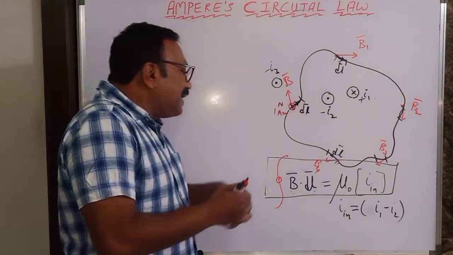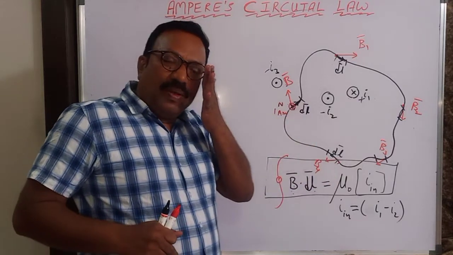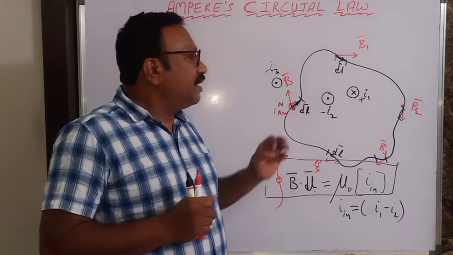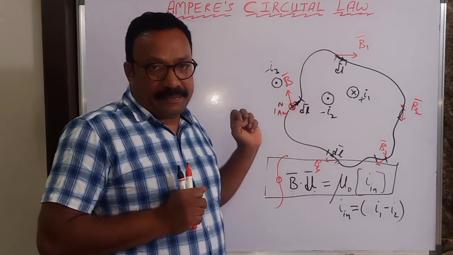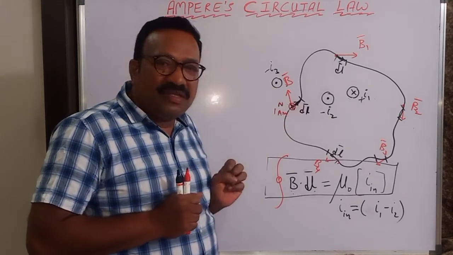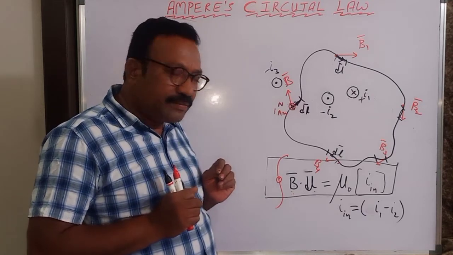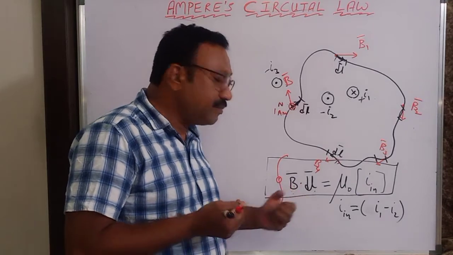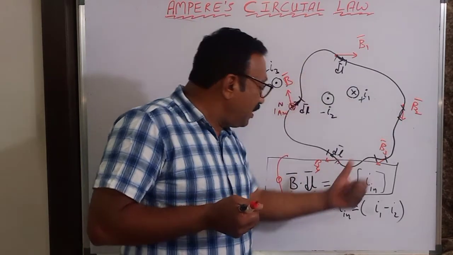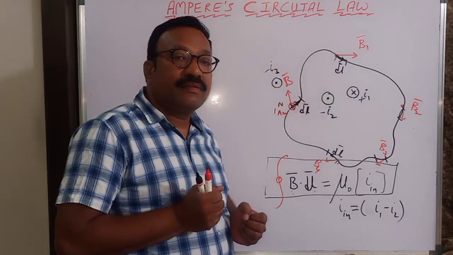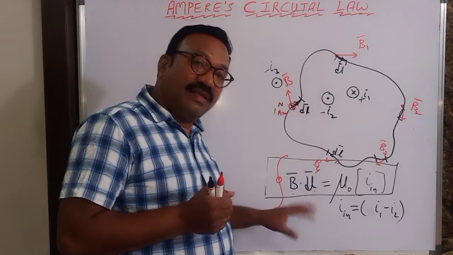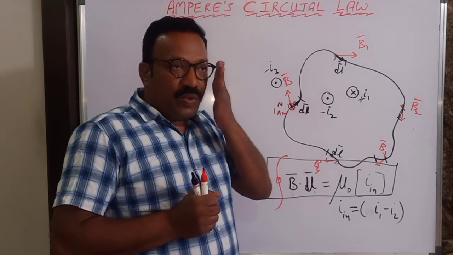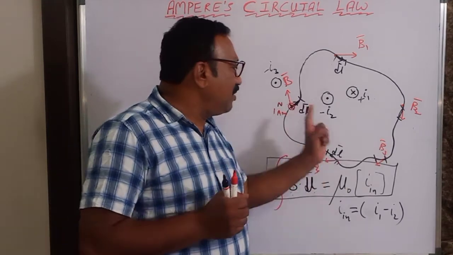This Ampere circuit law is more suitable to apply if there is more symmetry. I don't want so many variables here. See, the magnetic field is varying both in magnitude and direction. dl bar is also varying in direction. And the integral is over these variables. Am I right? So in order to make it simple, we will take only one current carrying conductor.